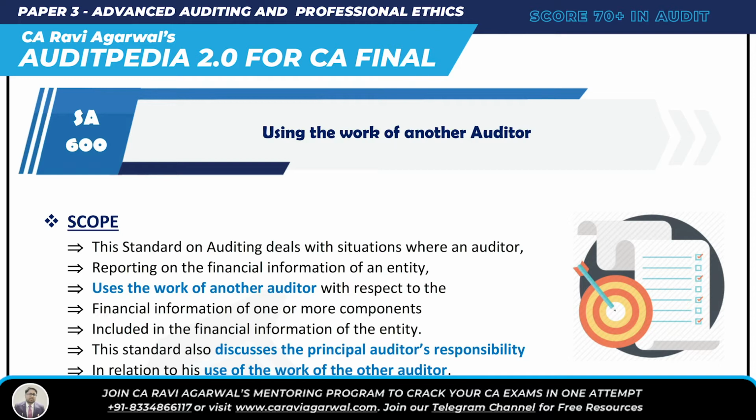Okay, so what is SA 600? Using the work of another auditor. So let's understand what all is there in the SA 600 series. There are a total of 3 standards in the SA 600 series, that is 600, 610, 620.